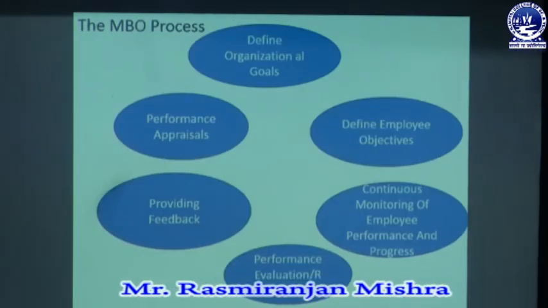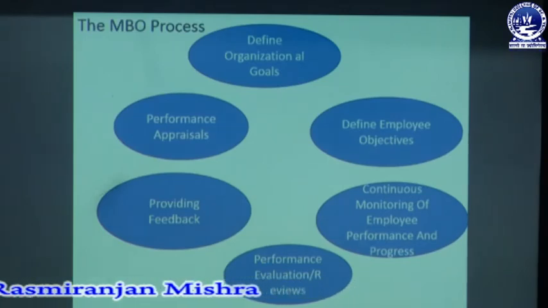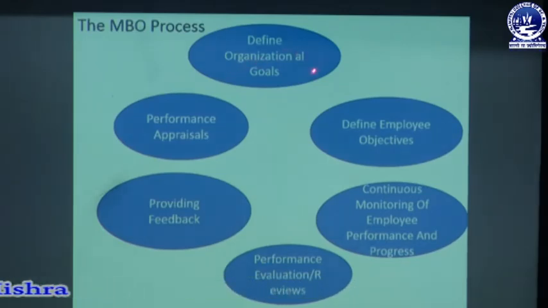So this is the process of management by objectives. The first one is defining the organizational goal. First, the organization has to set and define the goal, what is to be achieved. Without setting the goal, the organization cannot do anything properly. Then, defining employees' objectives. Based upon the organizational goal, what the employees are going to achieve must be defined. Then the third one is continuous monitoring of employees' performance and progress.